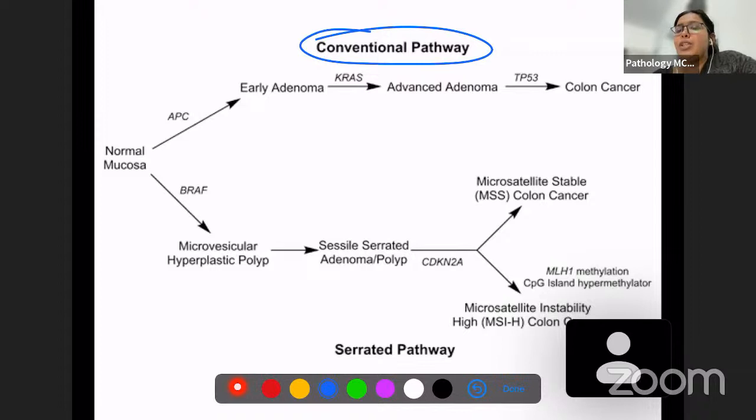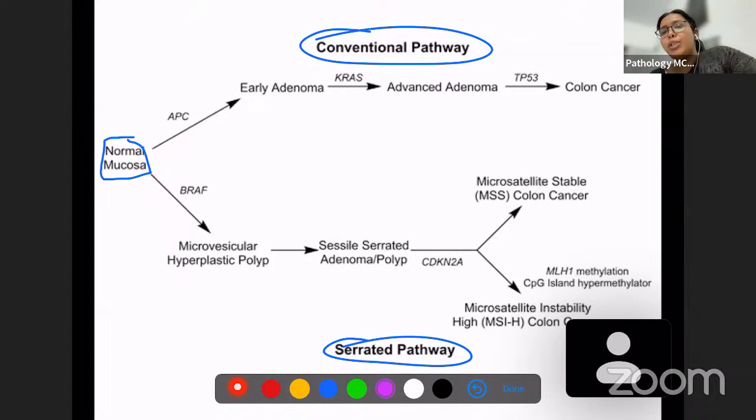And another pathway is known as a serrated pathway. Even in this, you have an adenoma, a different type of adenoma. Okay. So first of all, there is a normal mucosa. Normal mucosa is the same. A different type of mutation occurs, so a different pathway is going to happen.